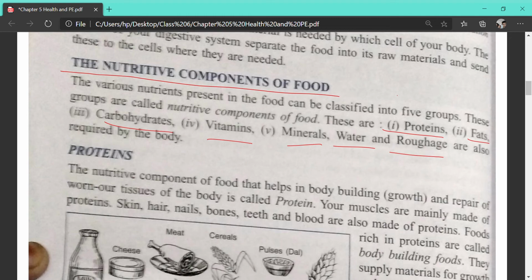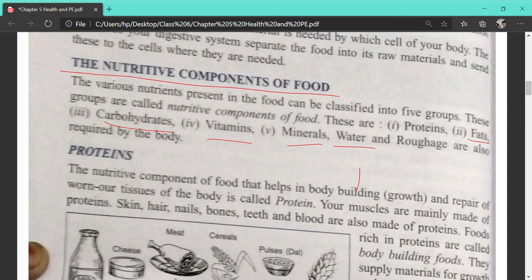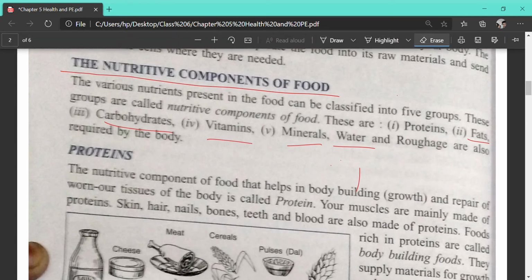So next, now we are going to deal in detail with these nutrients. All of you can hear me, children? Yes, ma'am. Okay. See, again children are coming in between the class. You should be on time, children.